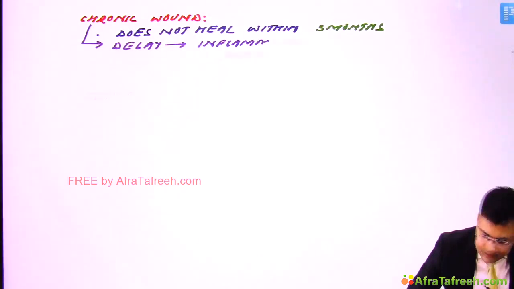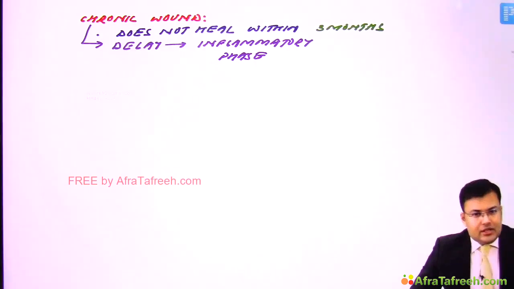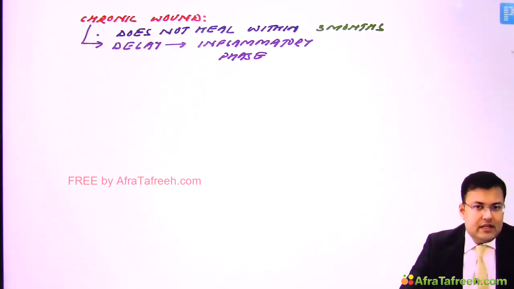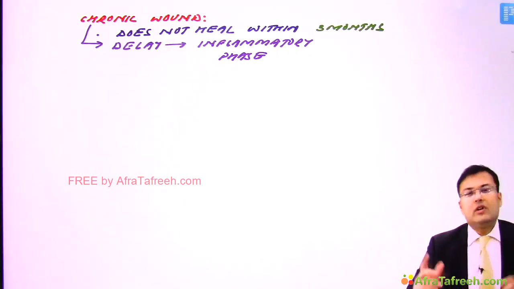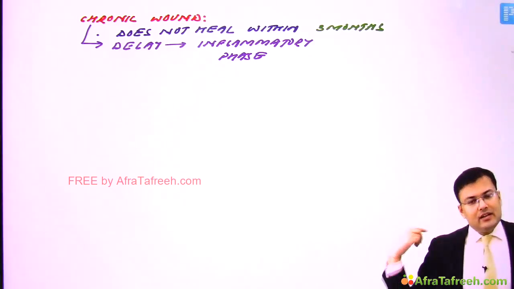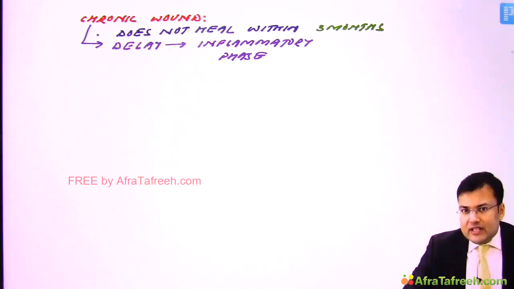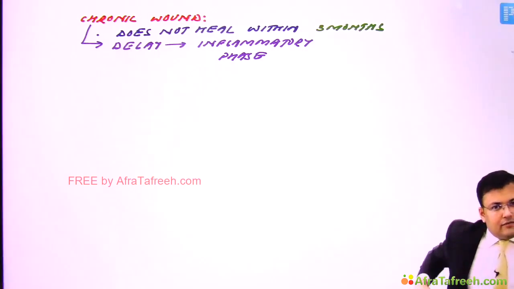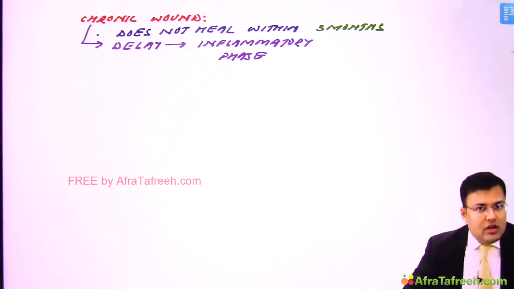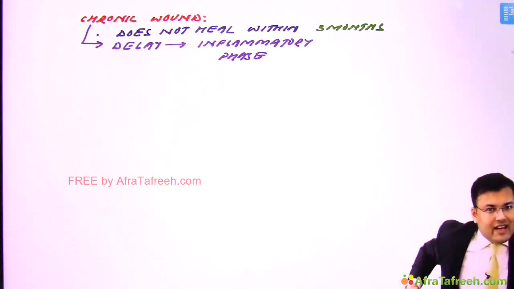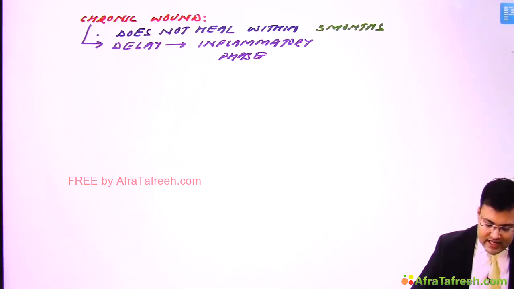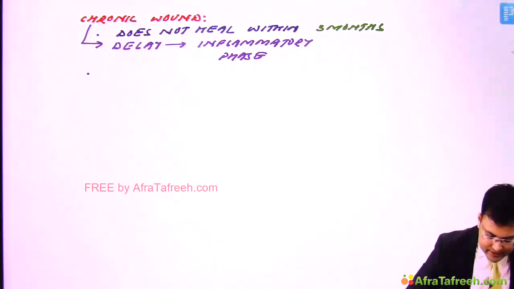Inflammatory phase. Clear? And you have seen patients who are having chronic wounds, especially in surgery. Which patients? The patients who are having quadriplegia or paraplegia, the patients who are confined to a wheelchair or confined to the bed. So these patients have increased risk of formation of pressure sore or pressure ulcer. What are the sites? Ischium, sacrum, greater trochanter. So the example of chronic wound is the pressure ulcer or pressure sore.